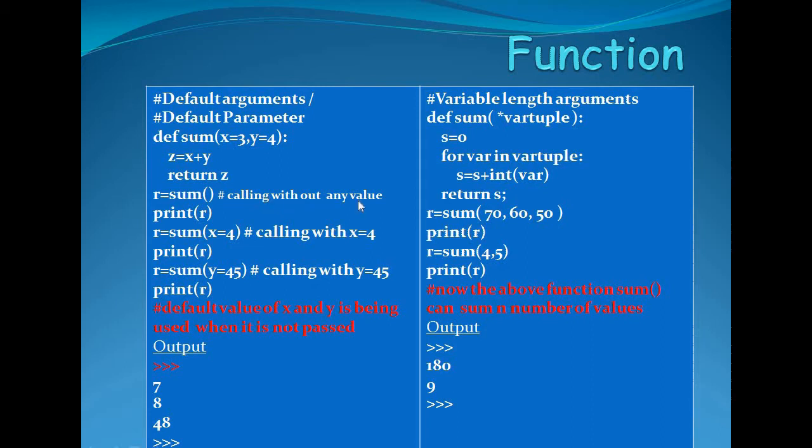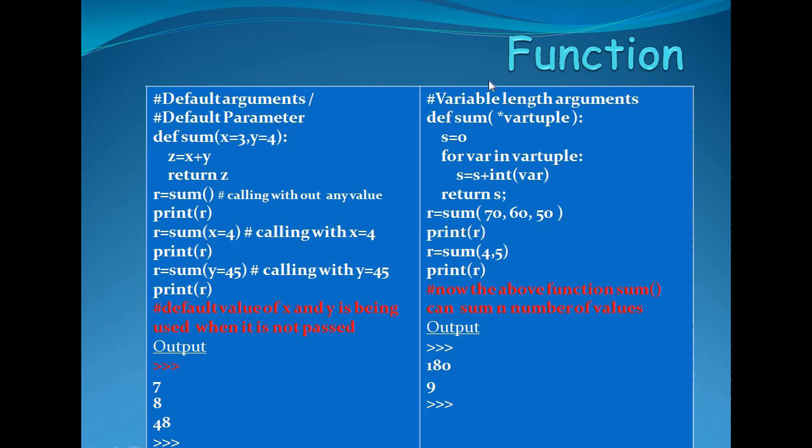Here r is equal to sum, we are calling without any value. Then the default values 3 and 4 will be added and will give result 7. We are calling r is equal to sum, x is equal to 4. Then x value will be 4, y value 4, then result will be 8. If we are passing x is equal to 3, y is equal to 45, by adding them 48 will be the result.